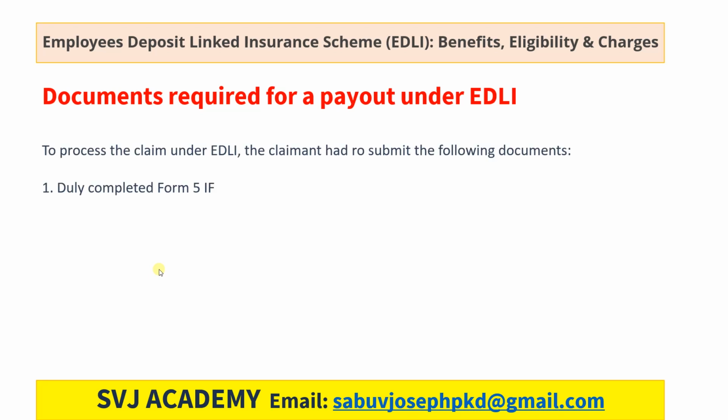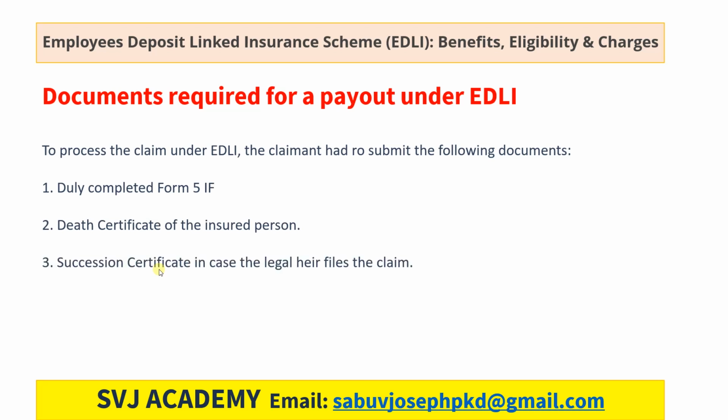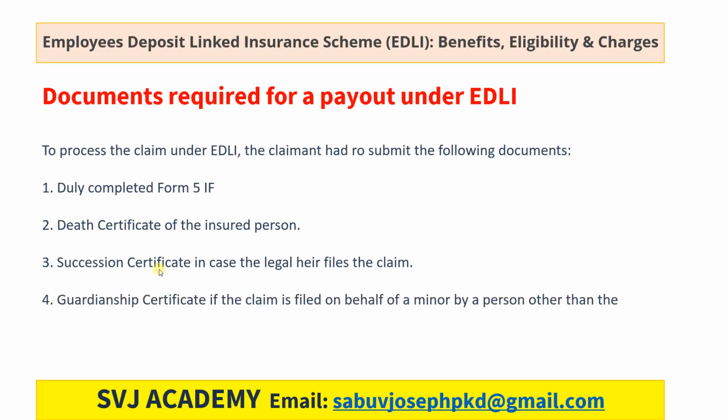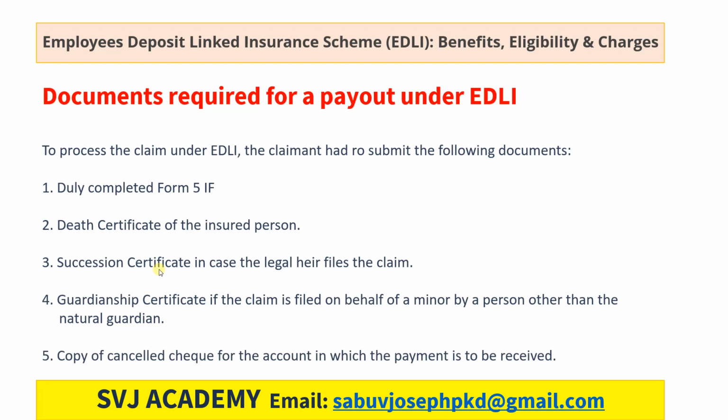The first one is the nominee or legal heir has to give a duly completed Form 5 IF to the EPF commissioner. The second is the death certificate of the insured person. Third is the succession certificate in the case of legal heirs filing the claim. Fourth, a guardianship certificate if the claim is filed on behalf of a minor by a person other than the natural guardian. Fifth, a copy of a cancelled cheque for the account in which the payment is to be received. So these are the documents required for claiming the benefits under the ETLI scheme.